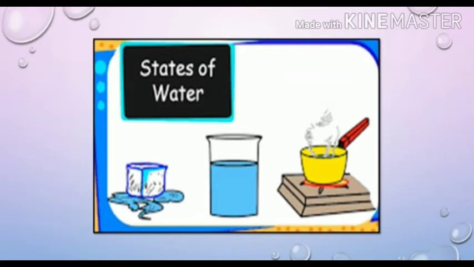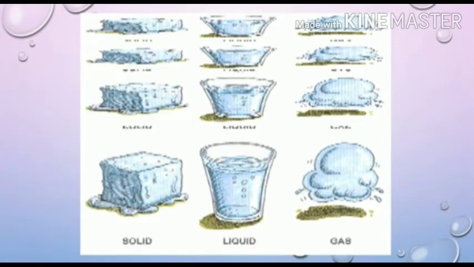When we heat this water, it forms water vapor, which is in gaseous state. Solid ice after melting converts to water, and liquid water after heating converts to gaseous state. So solid, liquid and gaseous are the three states of water.